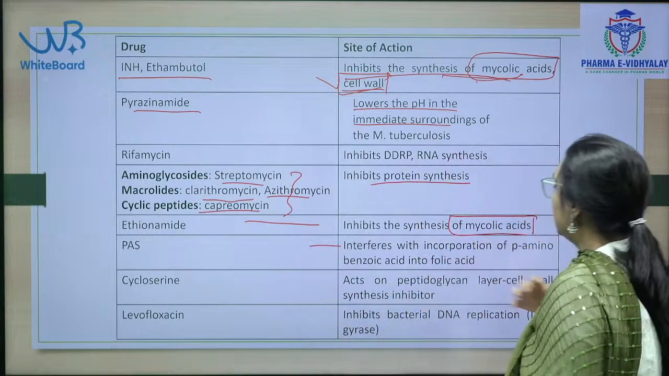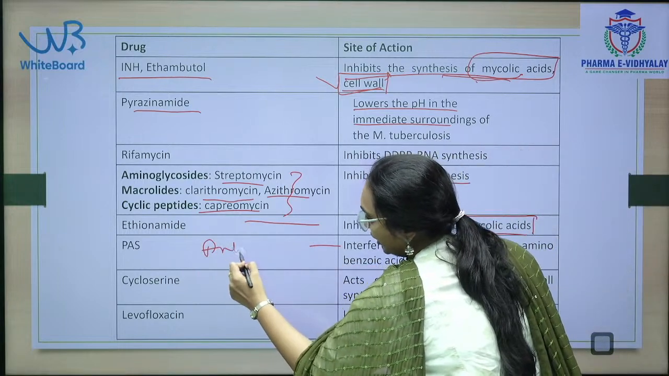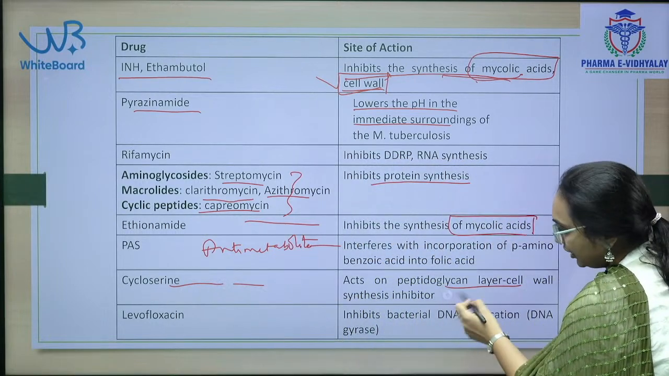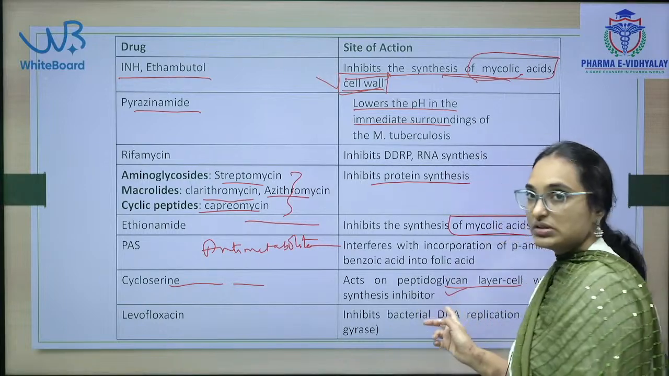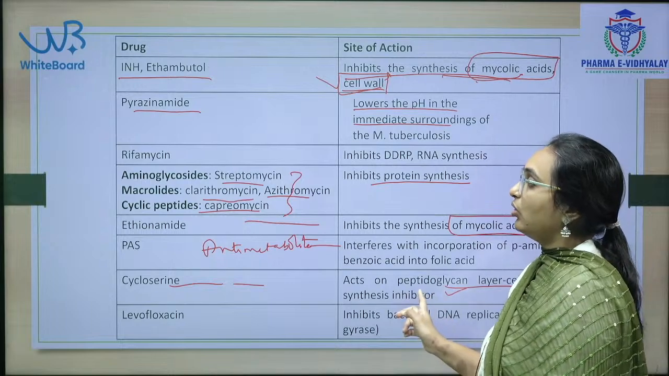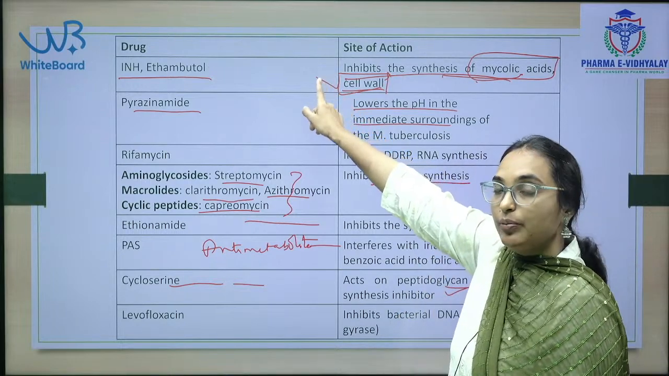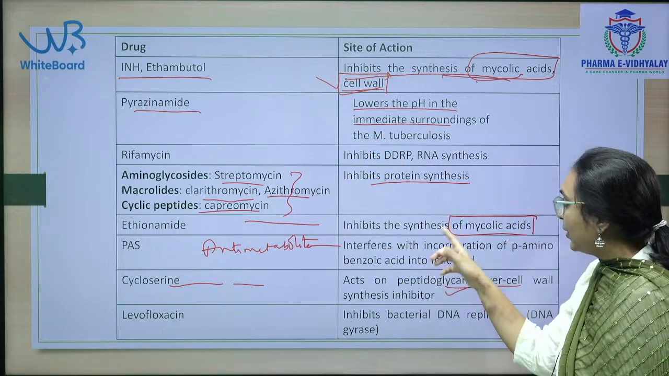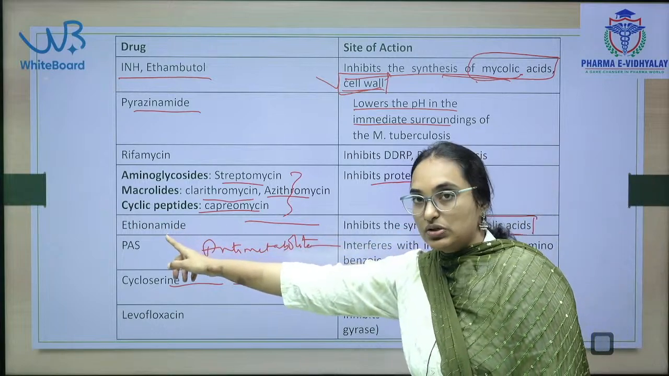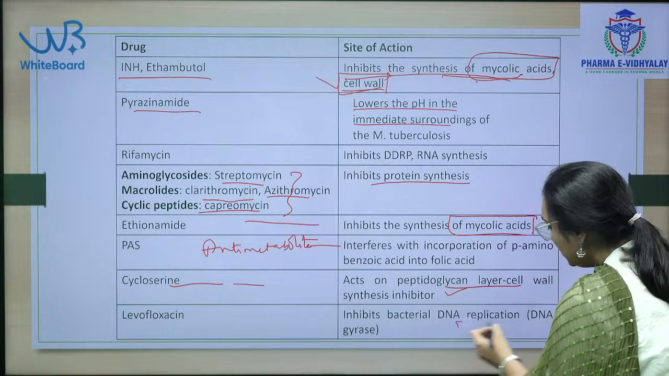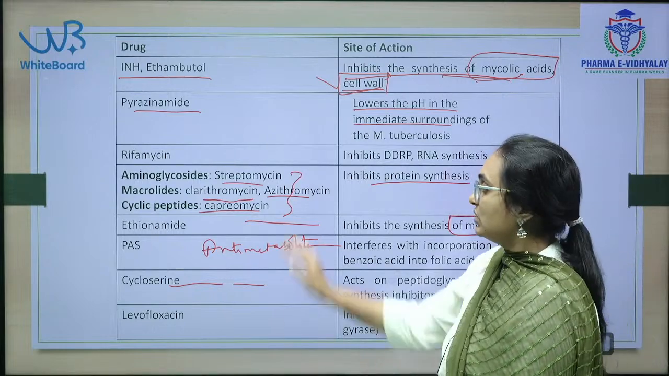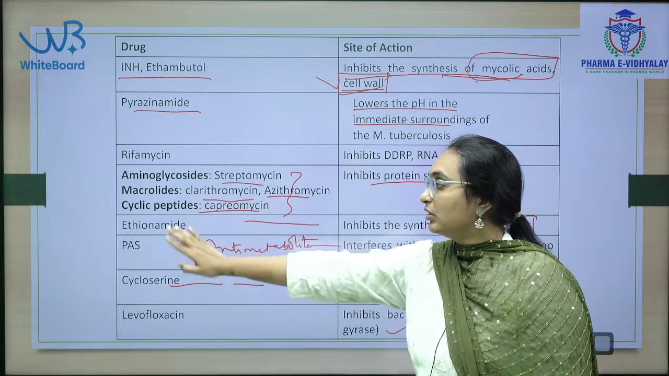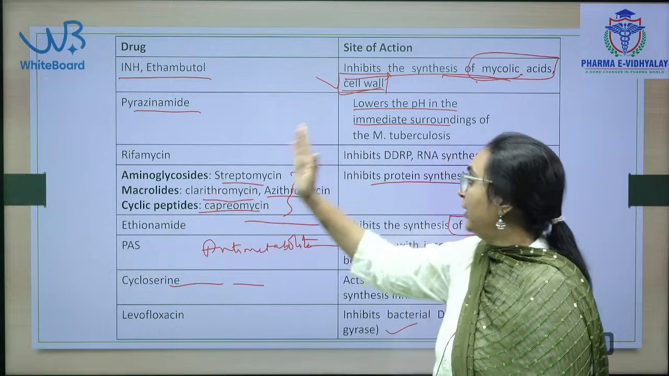Para-aminosalicylic acid is an antimetabolite, as we already discussed. Cycloserine acts on the peptidoglycan layer; it is a cell wall synthesis inhibitor. Ethionamide is also a cell wall synthesis inhibitor, acting on mycolic acid residues. Levofloxacin is a DNA gyrase enzyme inhibitor. So this is the overall picture of the different kinds of drugs, their structural classification and site of action.